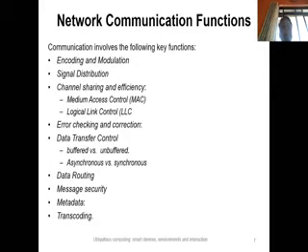Then other network communication functions are checking the errors in the data frames and correcting them, transferring the data, and controlling the data. The network ensures that once the data is transmitted, it reaches the receiver's end. So many times the data needs to be buffered and unbuffered. It depends on what kind of network you are using. Okay.